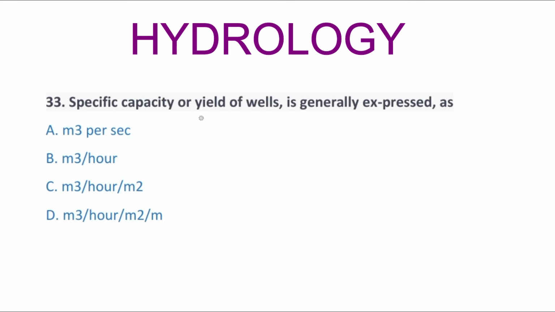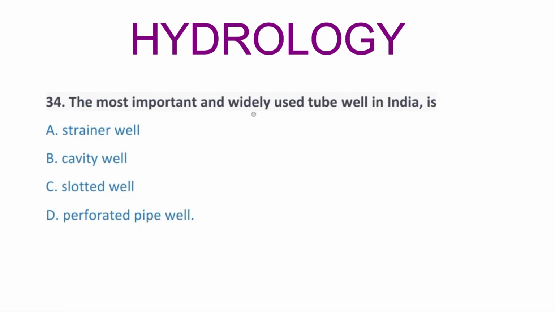So next question, the specific capacity or yield of wells is generally expressed in option A meter cube per second, option B meter cube per hour, option C meter cube per hour per meter square, option D meter cube per hour per meter square per meter. So the correct answer is option D, meter cube per hour per meter square per meter. The next question, the most important and widely used tube well in India is option A strainer well, option B cavity well, option C slotted well, option D perforated pipe well. So the correct answer is option A, strainer well.